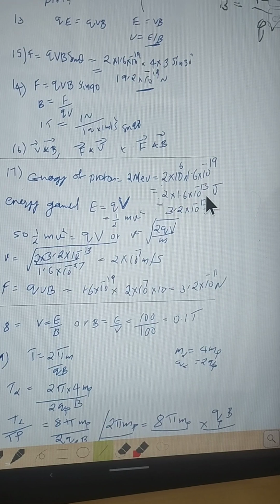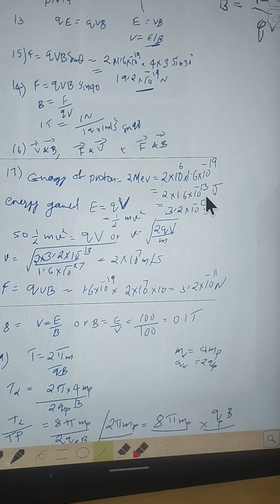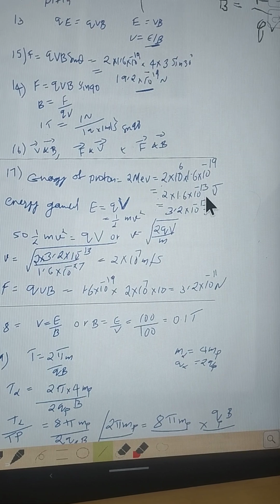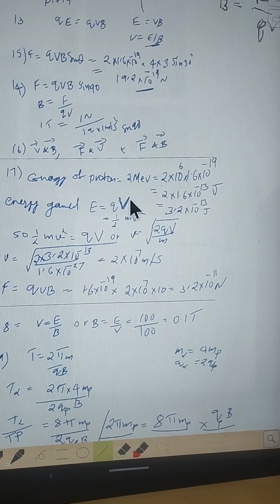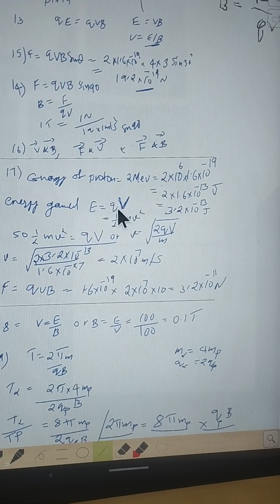And we know when a charged particle is moving under a potential difference V, it will gain energy E equal to QV, and we have calculated the energy in joules. So this energy, that is 3.2 into 10 power minus 13 joule, will be equal to Q times V, and this energy is nothing but the kinetic energy because the particle is moving.